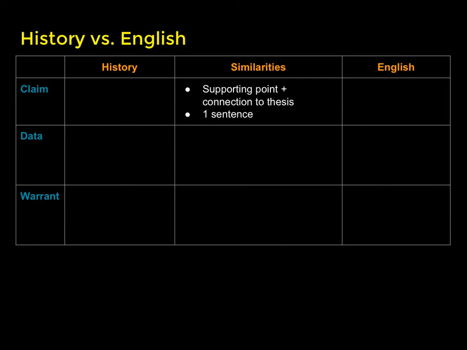So first of all, let's start with the claim. The claim is the exact same whether you're writing a history essay or an English essay. It is one sentence that provides the supporting point from the thesis statement and then connects that supporting point back to the thesis.